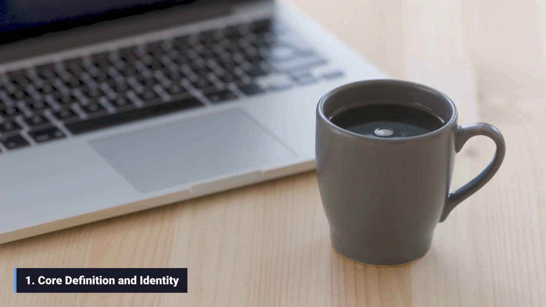1. Core definition and identity. An immutable object is one whose value cannot change. If you appear to change an immutable object, you are actually creating a brand new object in memory and reassigning the variable to point to it.